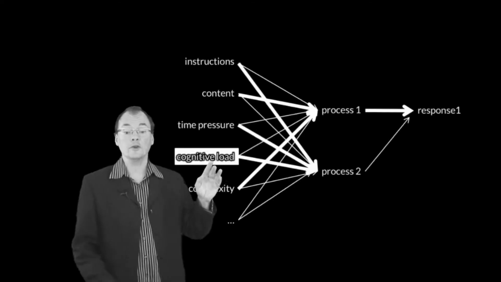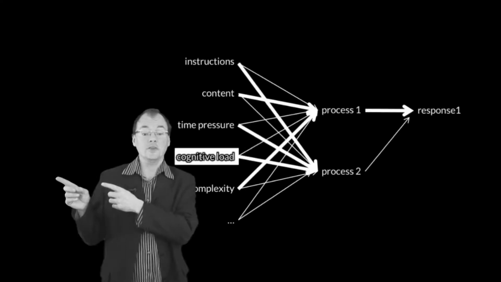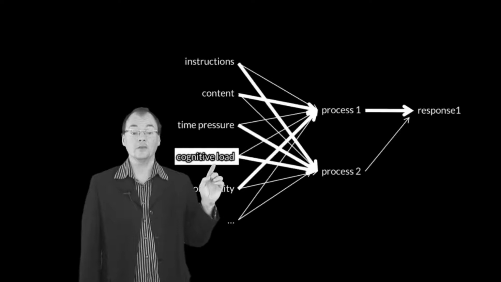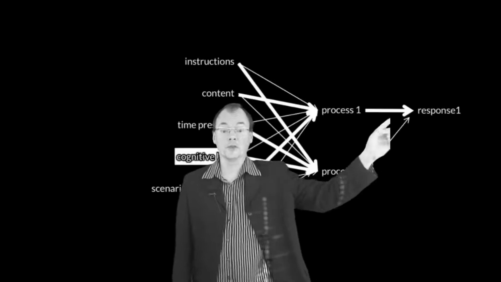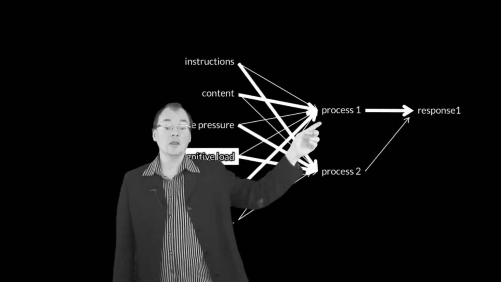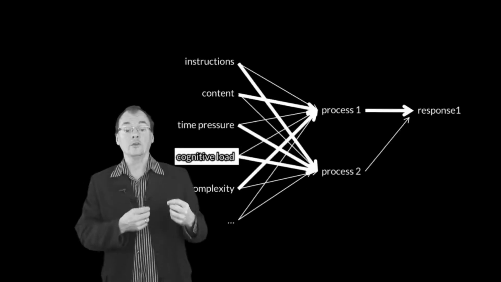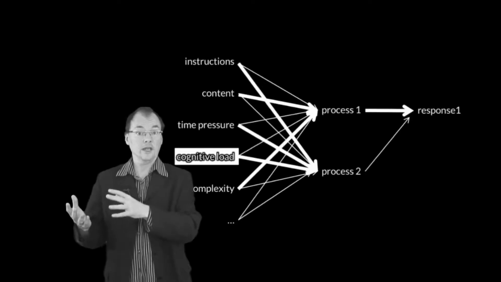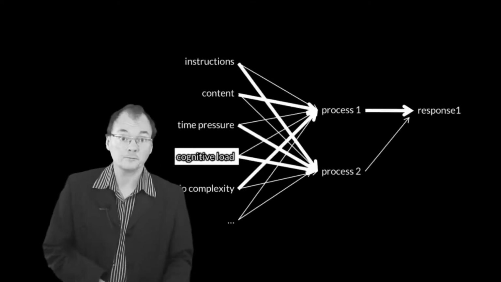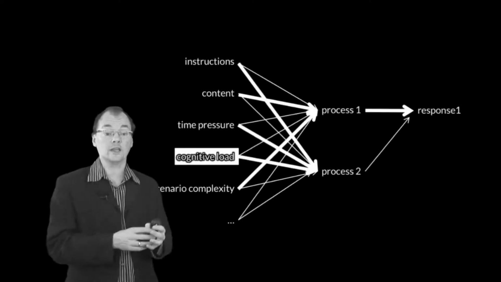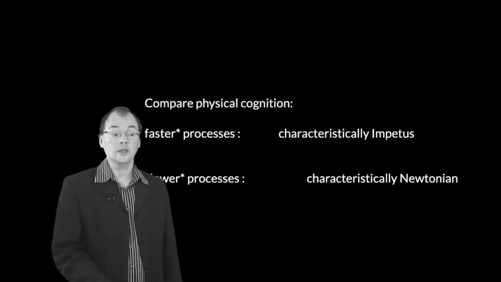Now, here's the thing. Suppose you want to vary cognitive load. What sort of predictions can you make? Well, the stripped down dual process theory by itself doesn't allow us to make readily testable predictions about how cognitive load is going to affect the response. The response is the thing that we observe. Cognitive load is the thing that we manipulate. Here are our theoretical constructs, the two processes in the middle. What we need are some predictions which are generated by the dual process theory and not by any of its competitors about what happens when cognitive load is manipulated. And as long as we've got one response here with no background reason to connect that to one or the other process, we're in trouble. And that's why we need the auxiliary hypotheses. They're going to get us the predictions.